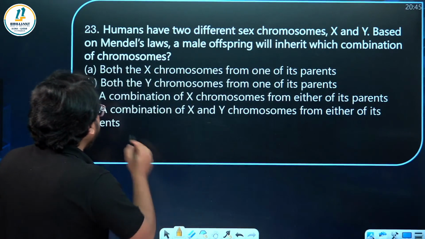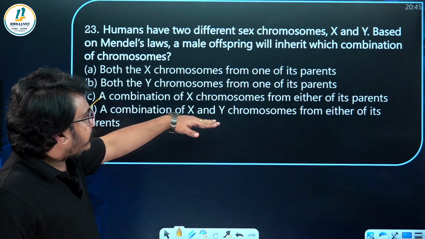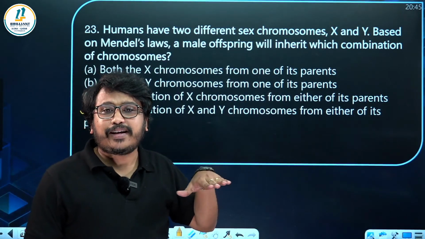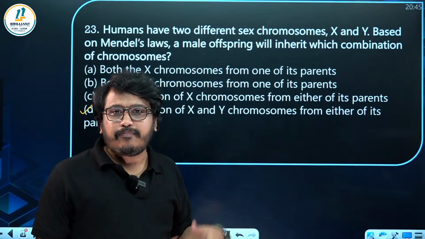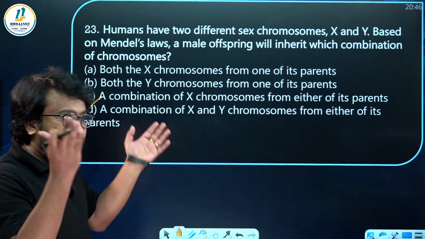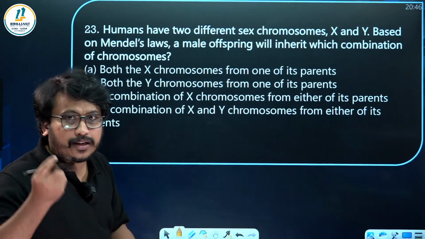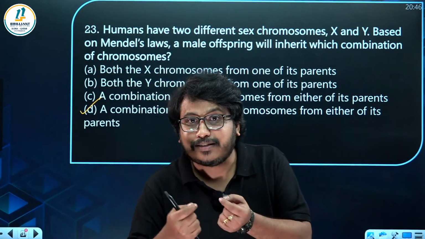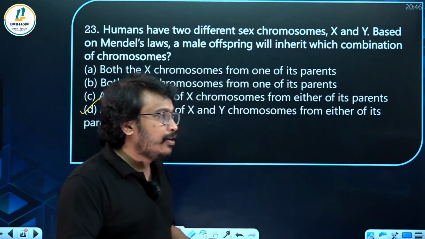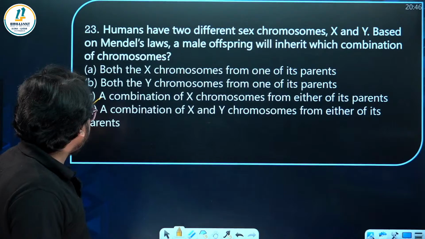Very good. So many have commented. A combination of X and Y chromosome from either of its parents. So X chromosome from one parent and Y chromosome from the male parent. Like that they will be uptaking. That is the answer. So hope you know that flowchart easily. You can do it, but don't answer due to your anxiety. Because some will be jumping and answering. After some time only they will realize it went wrong. So please observe the questions properly.